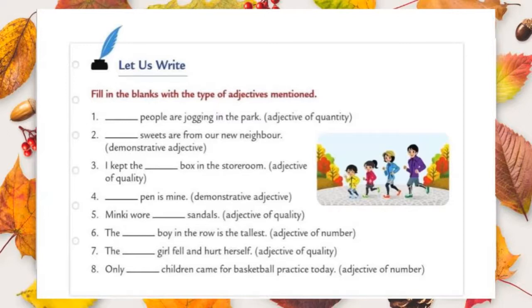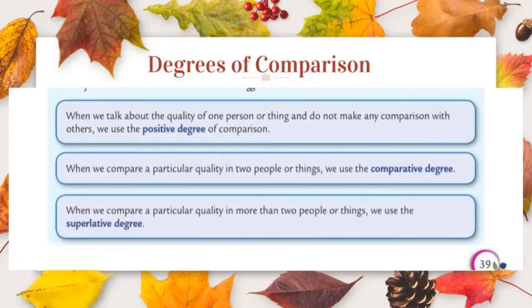Okay? Okay students, now we are going to see the next chapter, that is degrees of comparison. Already we know that adjectives are words used to describe a person, place, animal and thing. It is not only used to describe a noun or a pronoun, it is used to compare people and things. Adjectives can have three forms. How many forms? Three forms. One is positive degree, one is comparative degree, and another one is superlative degree.